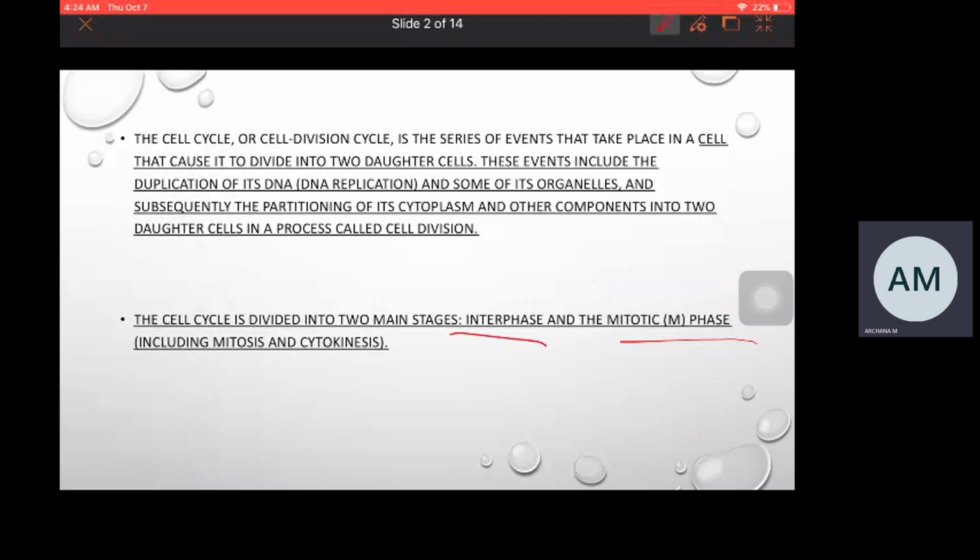Interphase is the resting phase where the cell prepares itself for cell division. Cells will not divide in this phase. Coming to the mitotic phase, it is the division phase. It is the phase where cell divides. Mitotic phase includes two steps. One is karyokinesis and another one is cytokinesis. Karyokinesis is nuclear division and cytokinesis is cytoplasmic division.